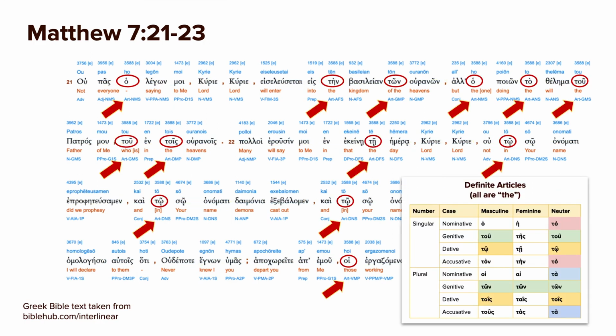All right, so in these three verses, we have a lot of definite articles. So lots more to review here. So not everyone saying to me. In this case, this is very similar to our relative pronoun. So it basically could be almost a relative pronoun. It is everyone who is saying to me. So pas ho legon. It also could be the article for the saying, the one saying. So legon here is a participle. It could be substantively used. So it's basically the person who is saying, the one who is saying. So not everyone who is the one saying to me, Lord, Lord.